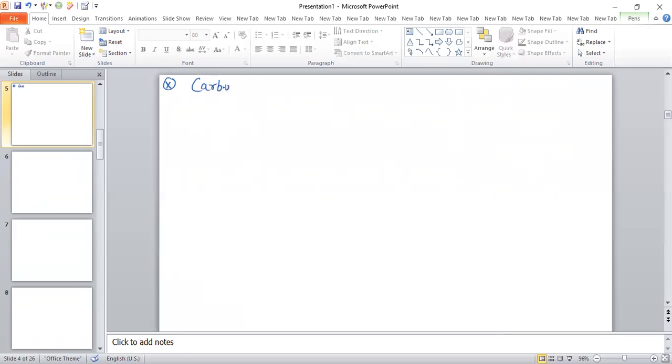For example, if we have an alkene like RCH double bond CH2, and we react this alkene in the presence of carbon monoxide and H2O, nickel is used as a catalyst in this reaction.